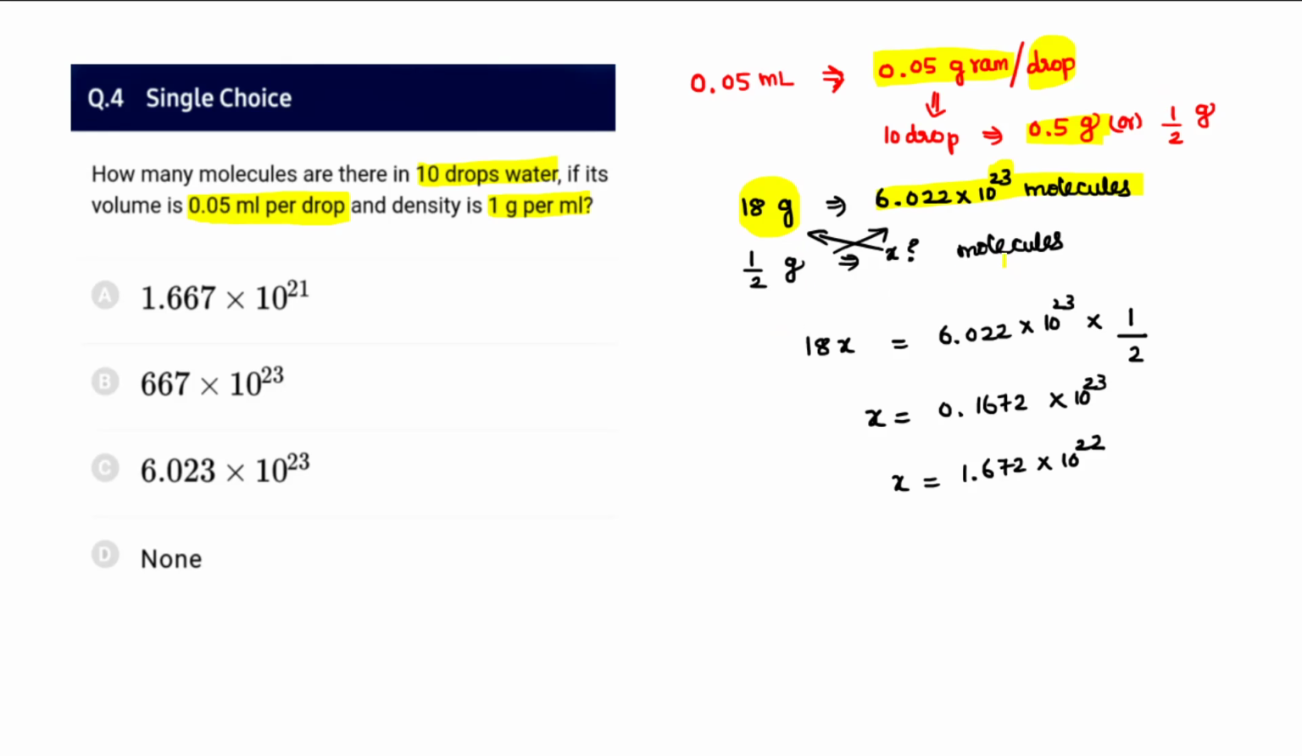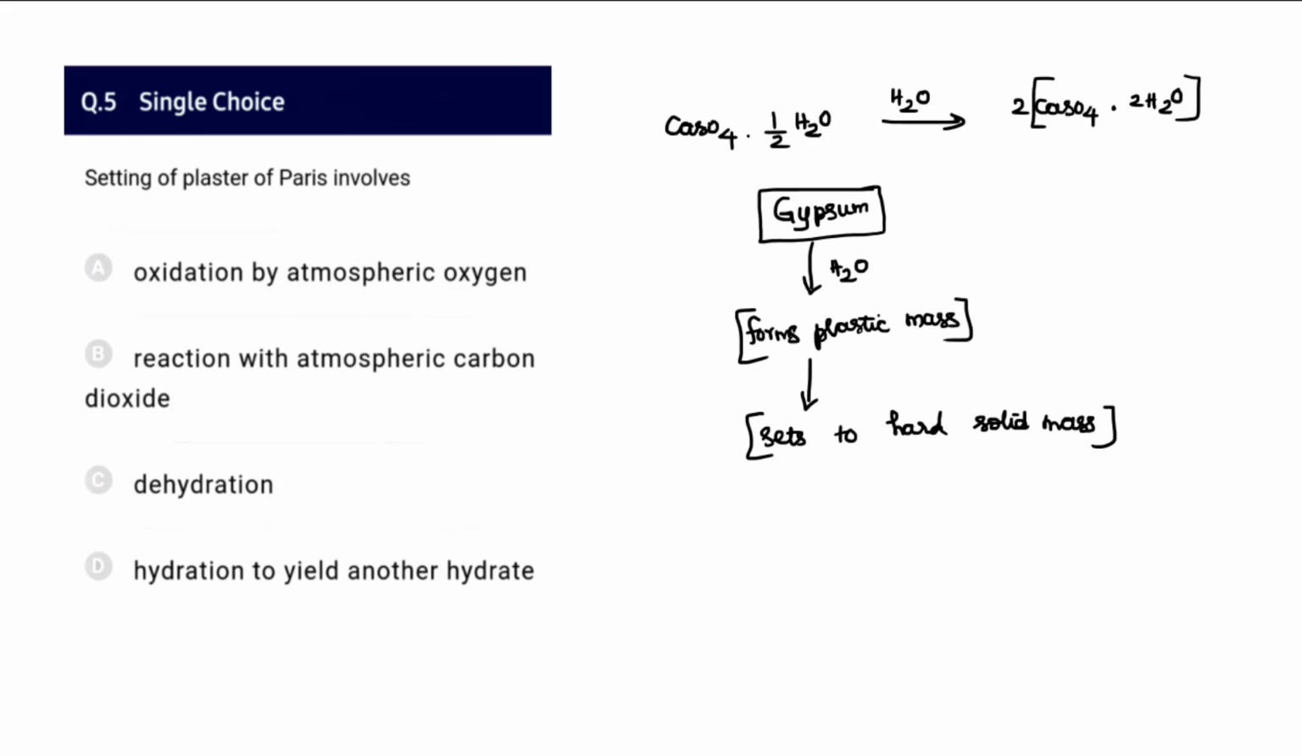Then for 1 by 2, half a gram, if you calculate, you are getting 1.672 into 10 power 22. I feel the answer is not exactly matching. Maybe option A might have been the answer, but it is given as 10 power 21. I think we have to change it to 10 power 22. If it is 1 drop of water, then we may say 1.667 into 10 power 21 as the answer.